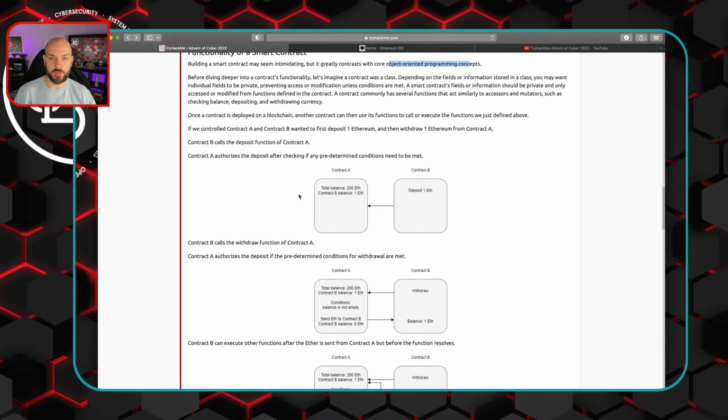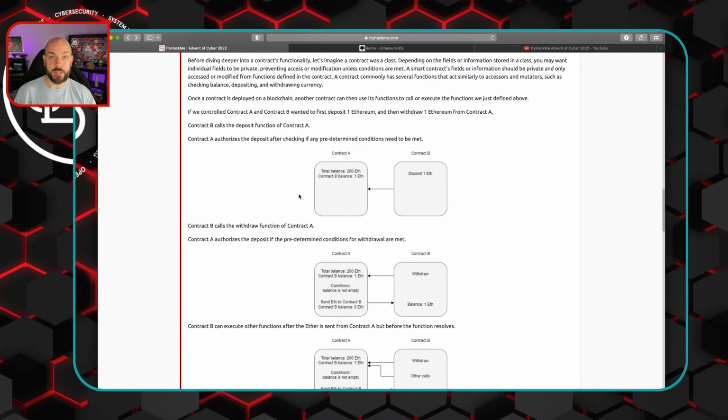So what are those predetermined conditions? I guess that depends upon the contract, and that might be where things get a little precarious, perhaps. Contract B calls the withdrawal function of contract A.